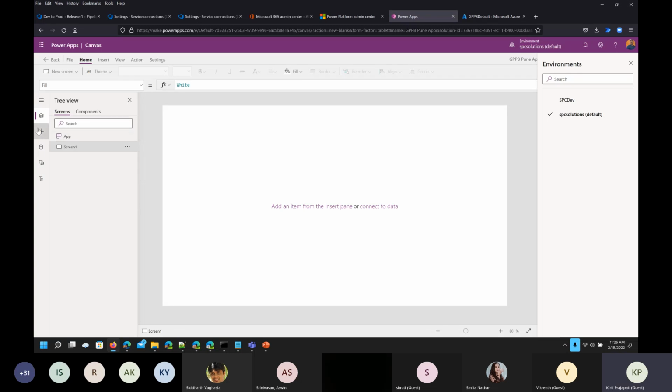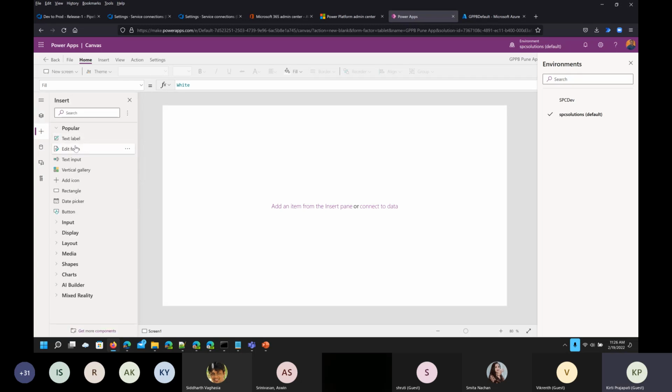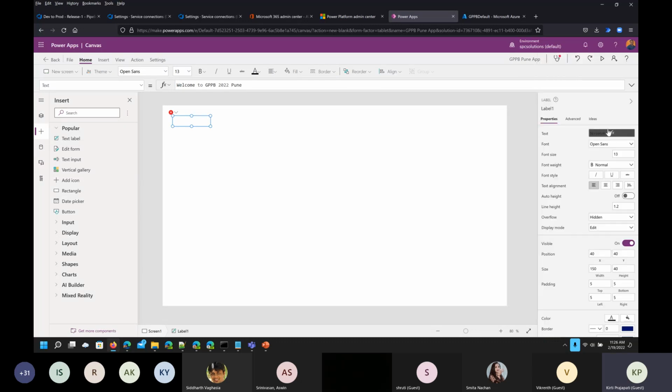I'm just keeping one label control here, this one, and I want to add the text, like, welcome to GPPB 2022 Pune.